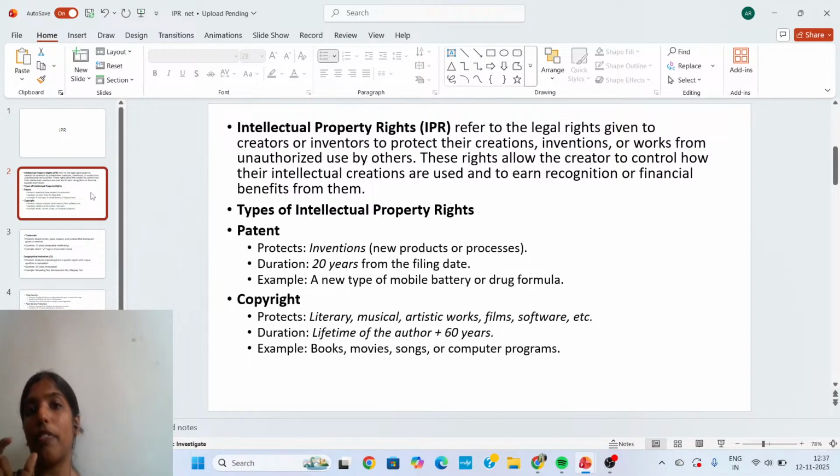Here the examples given are books, movies, songs, or computer programs. So this is the concept of copyright.